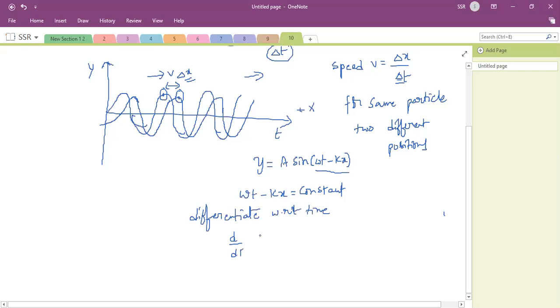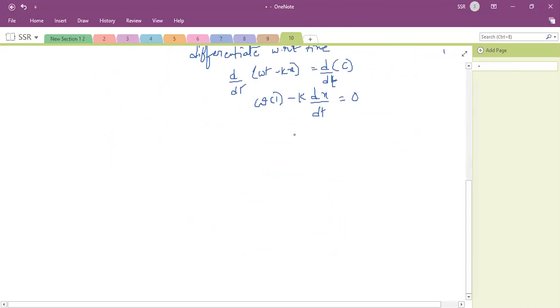Then d by dt of (omega t minus kx) is equal to d by dt of some constant c. d by dt of omega t is omega, dt by dt is 1, minus k dx by dt is equal to d constant by dt. What is d constant by dt? 0. So omega minus k into dx by dt is equal to 0. That means omega is equal to k into dx by dt. Then dx by dt is equal to omega by k.